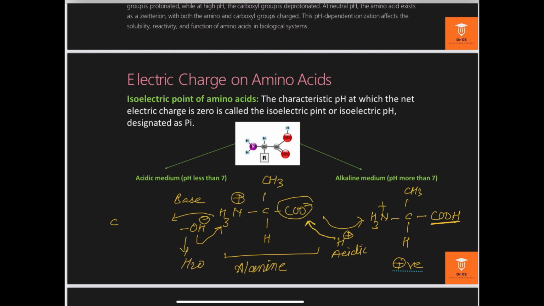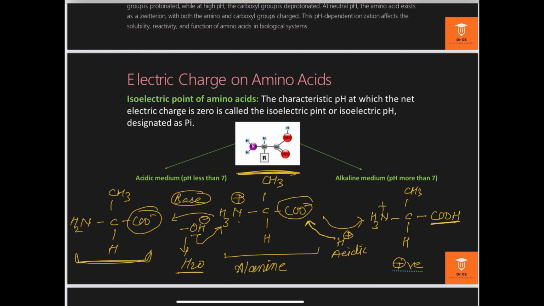In that condition, this alanine is transformed into a negatively charged amino acid, just like this. In the basic medium, NH3 releases the proton, and this proton is accepted by the hydroxyl group and synthesizes water. Now this alanine is present in a negatively charged form and moves toward the positive electrode.